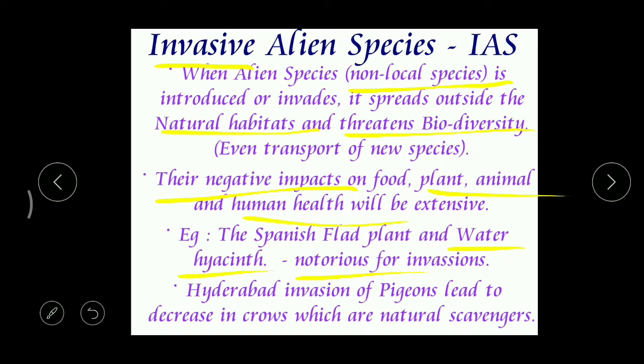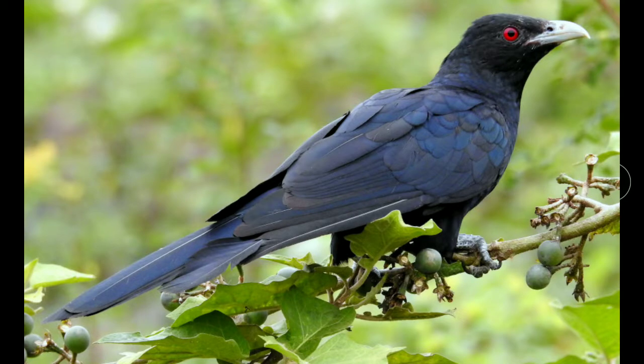So once this pigeon is introduced or enters our Hyderabad, it causes great damage to the animals which are already present in our area. In that time, these crows were present in a very large number. But by the entry of this pigeon, the crows' number becomes less and less. Now we can find a very small number of crows in Hyderabad.